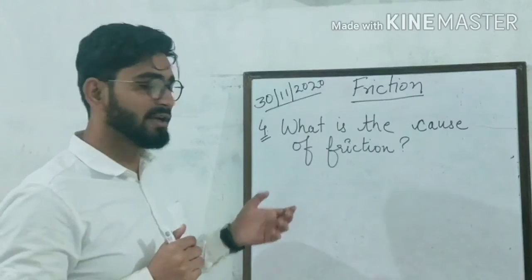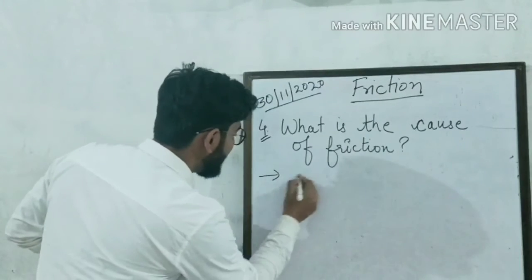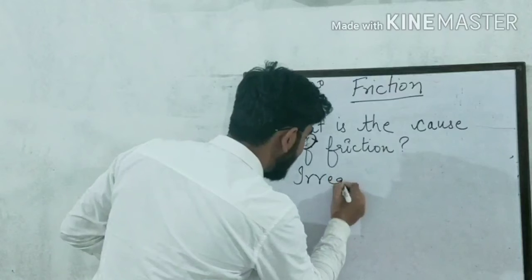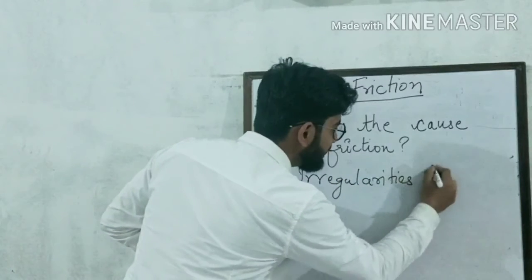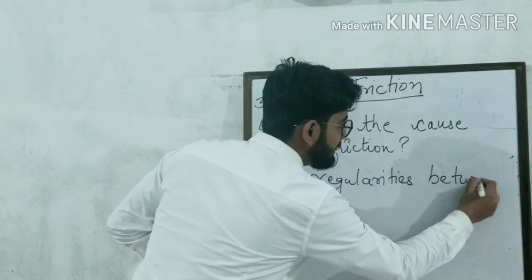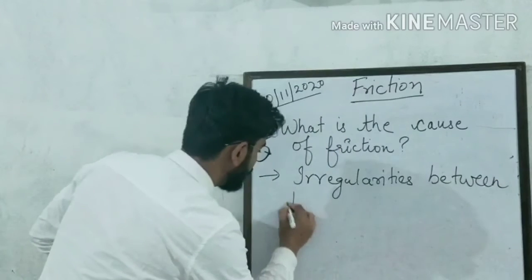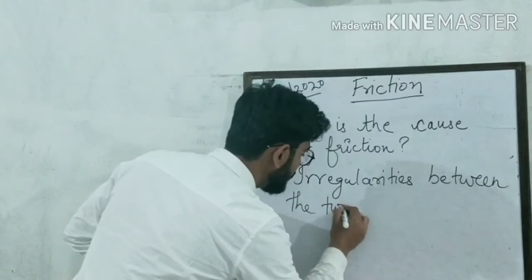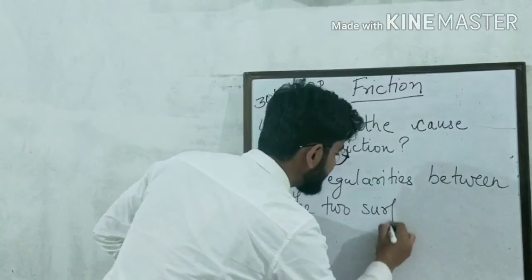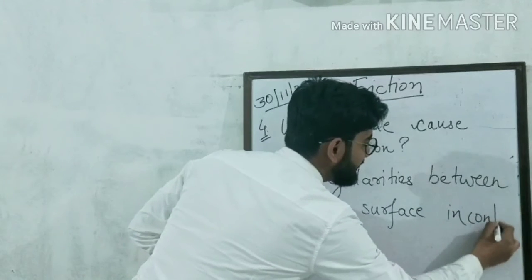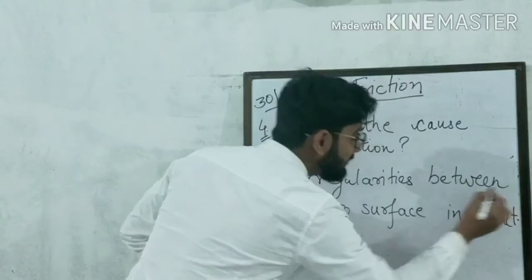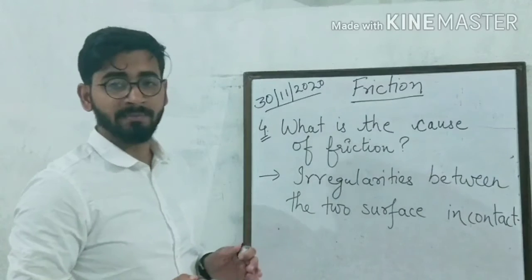What is the cause of friction? You can write it. Irregularities between the two surfaces in contact. This is the cause of friction. Understood?